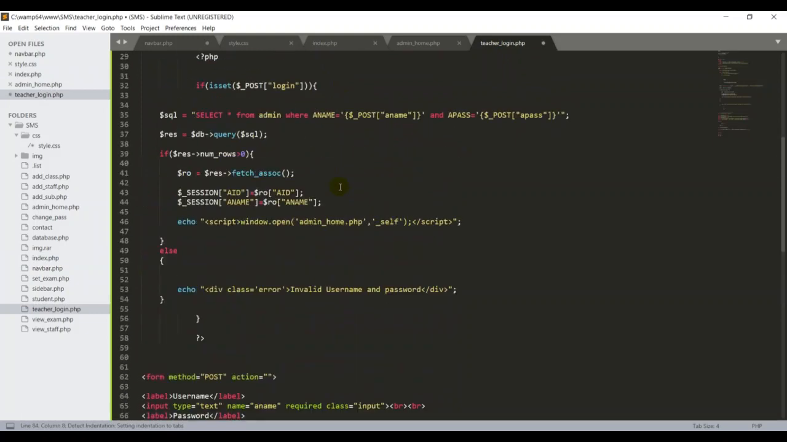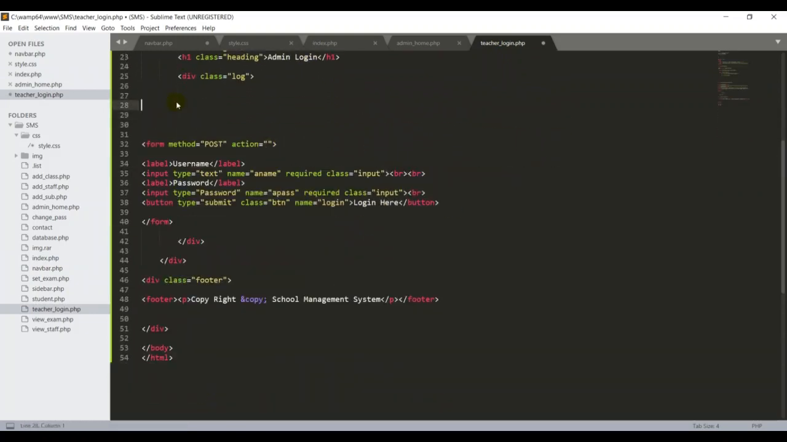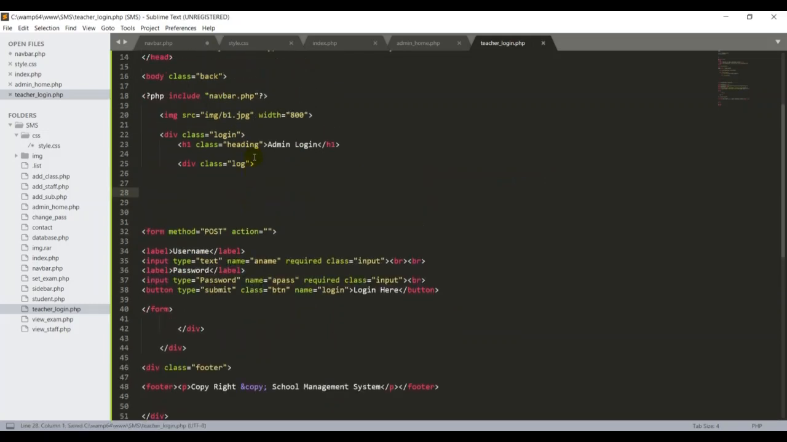Here I have to change something, because I want to remove all the PHP tags, which I don't need at all. Instead of admin login, I have to put teachers login.